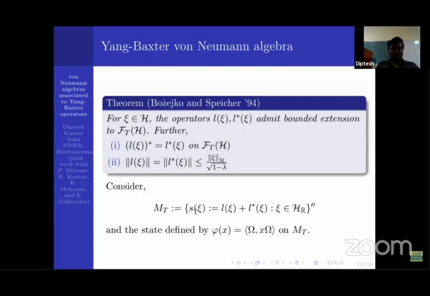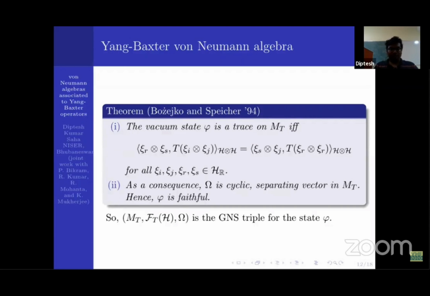Now consider the self-adjoint operators S of psi, which are nothing but the sum of the creation and annihilation operators, and we generate the von Neumann algebra M_T, varying psi over the real Hilbert space. This is actually the Yang-Baxter von Neumann algebra, and we define a state on this von Neumann algebra as the inner product of omega with x omega. So clearly this is a state. If you put 1, this is nothing but the norm of omega, which is 1, which we already have assumed. So now we have the von Neumann algebra in our hand, and the state on it.